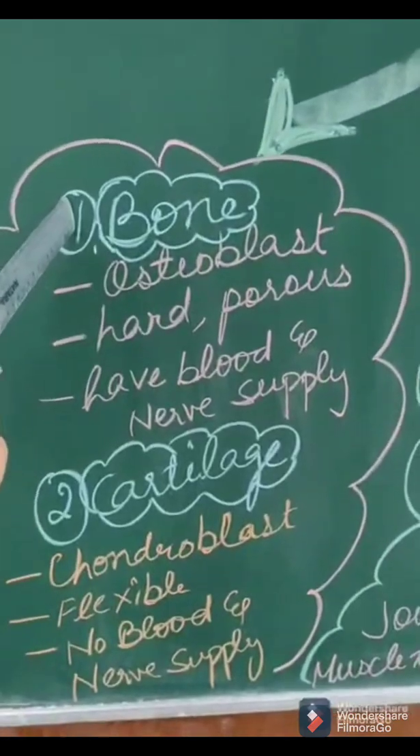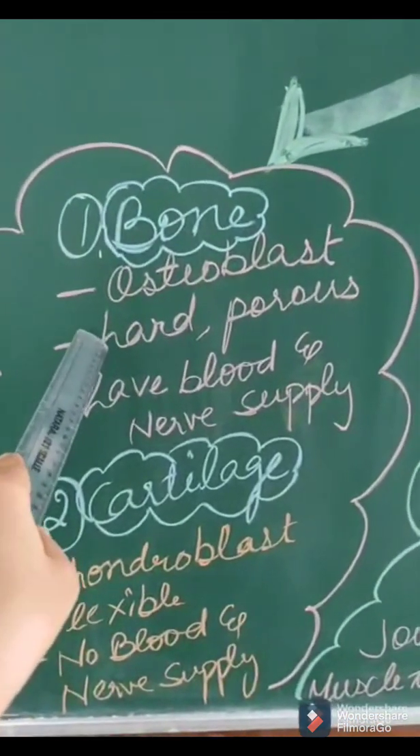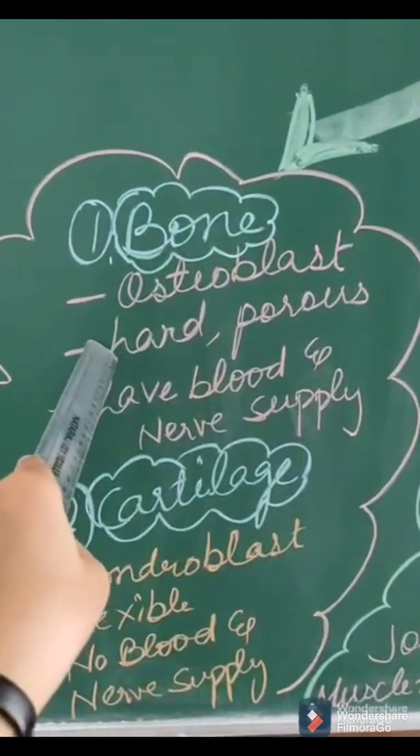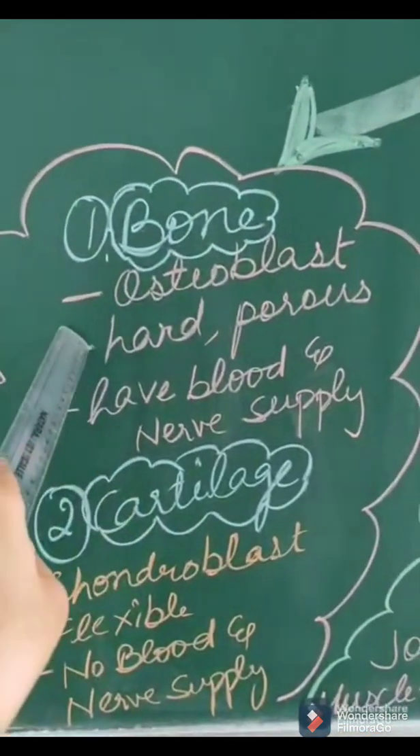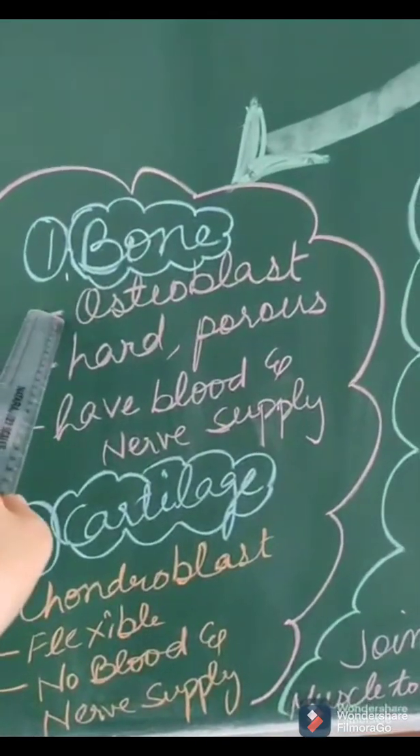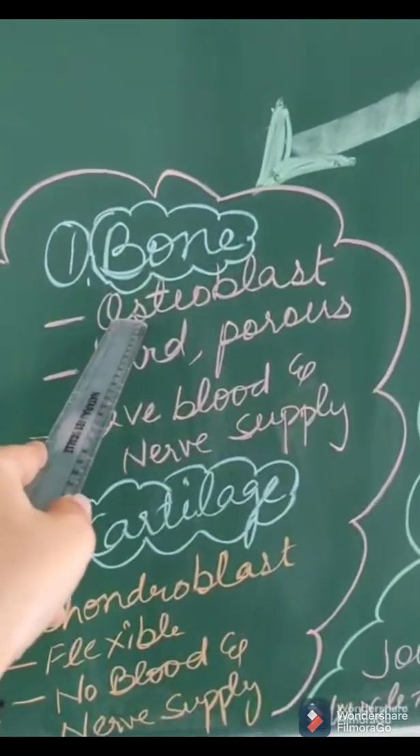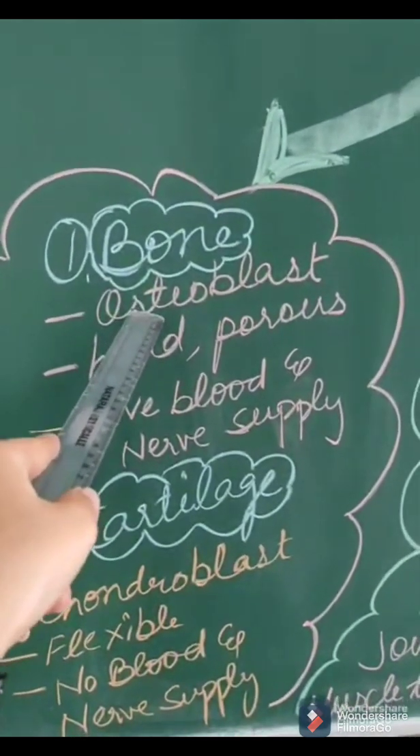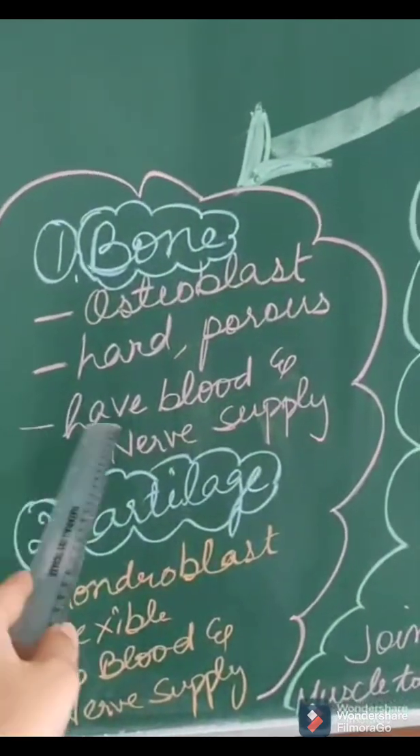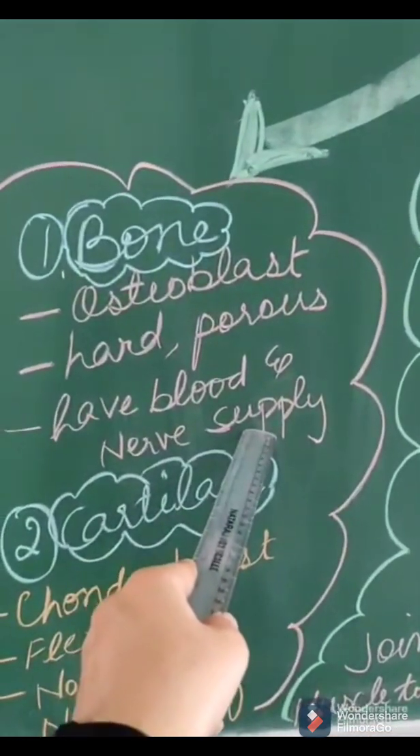So bone. This is a hard porous tissue. It is unable to bend. If you try to bend the bone, it will break. The cells present in the bones are known as osteoblasts, like bone cells. Inside the bone, blood supply is also there and nerve supply is also there.